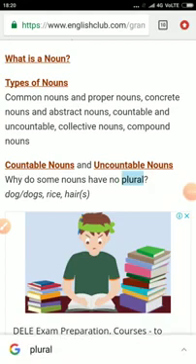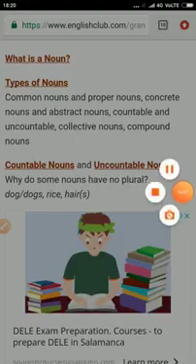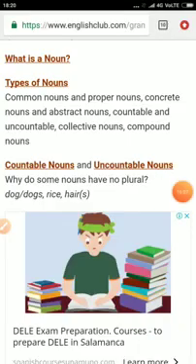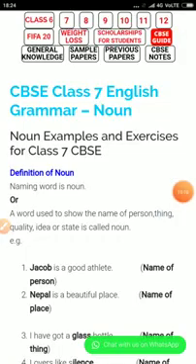So I will give you some examples, then you will better understand what a noun is and what the basic concepts of noun are. Now please see, these are some clear, apparent and concrete examples of noun where you can more significantly understand what a noun is and the types of noun.